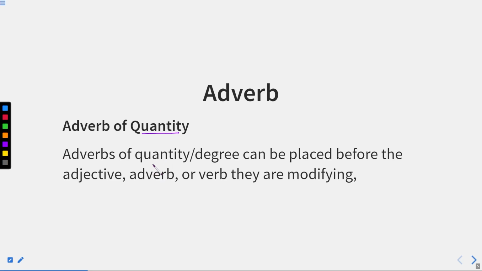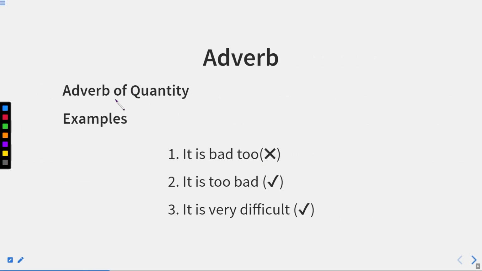Now, adverbs of quantity or degree can be placed before the adjective, adverb, or verb they are modifying. Let us take some examples. It is bad too. This is incorrect. Now, bad is an adjective. So the correct sentence will be, it is too bad. Now, too bad means it is very much bad. Too shows the extremeness of something. It means it is very, very bad, or it is extremely bad.